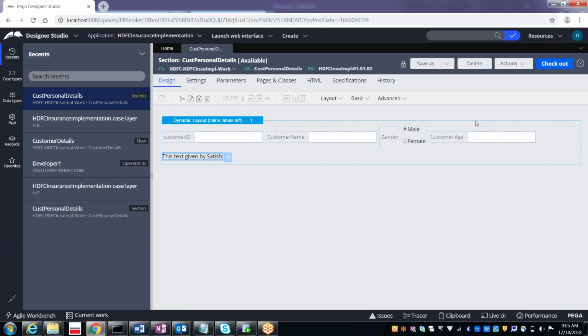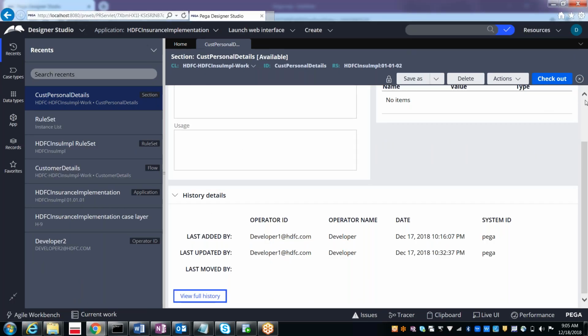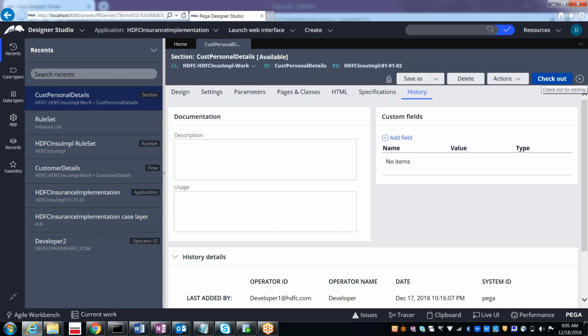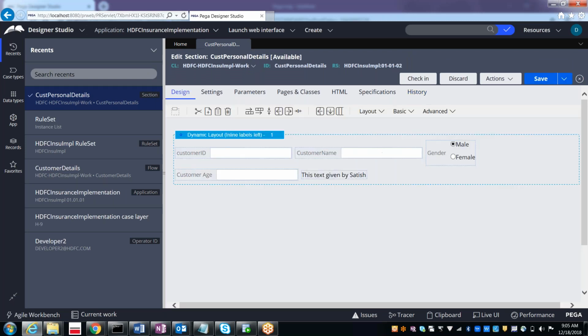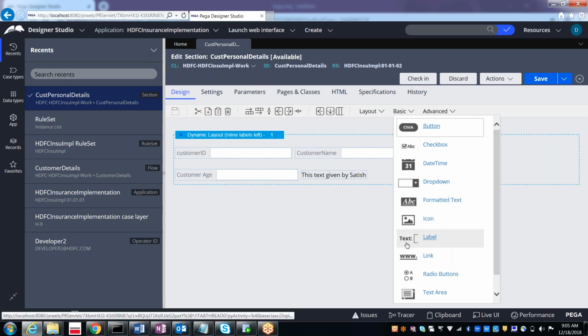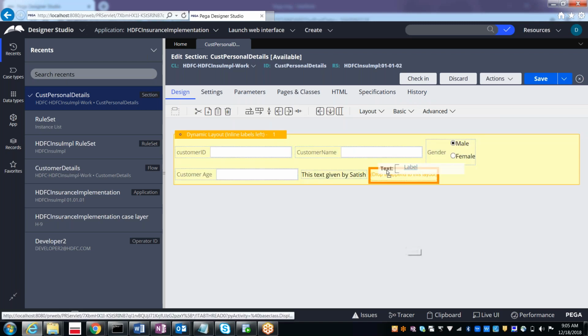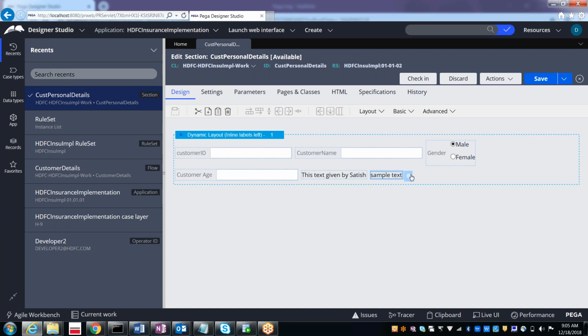Once an operator is performing any changes through checkout, another operator cannot do the changes. Once you have done the check-in, then this rule is available for the other operator. He can do the checkout now. He can also add the changes. Once you have done the checkout, it is available for developer 2 to do the modifications. So now this person can also add one more label on top of it. Earlier he was not able to see his changes. So he can also give that.